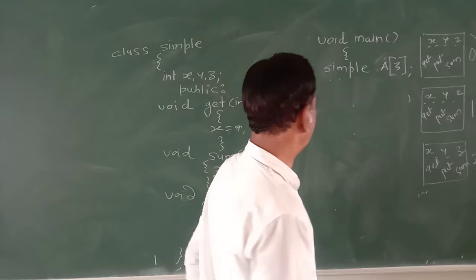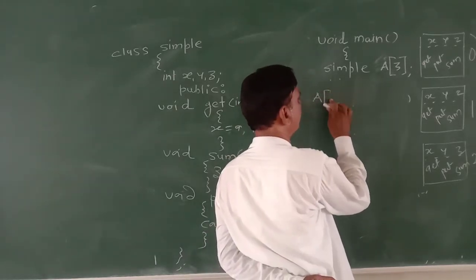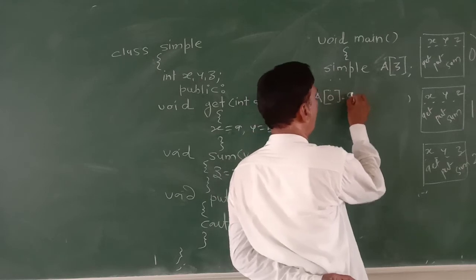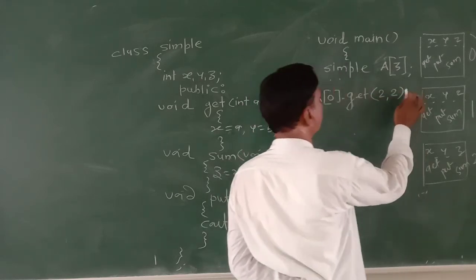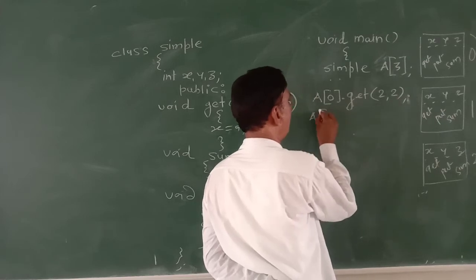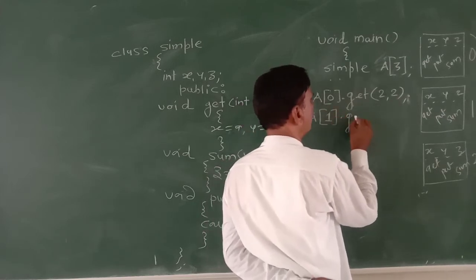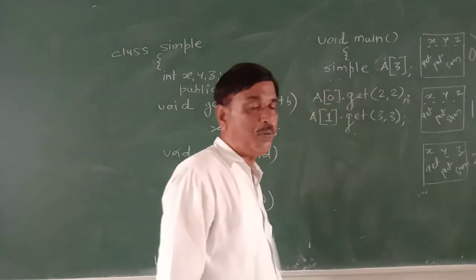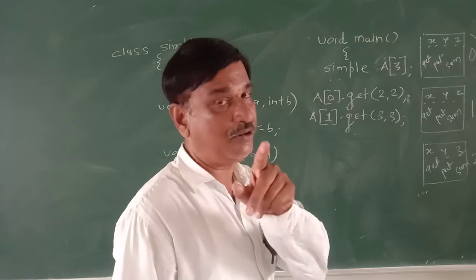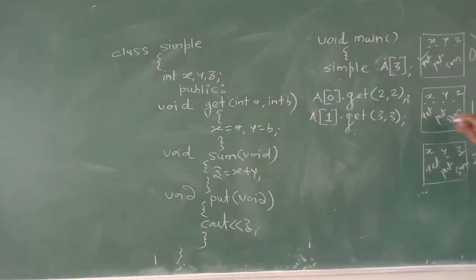You can call A of 0 dot get 2, 2, A of 1 dot get 3, 3. So two get functions are called, but one belongs to A of 0, another to A of 1.